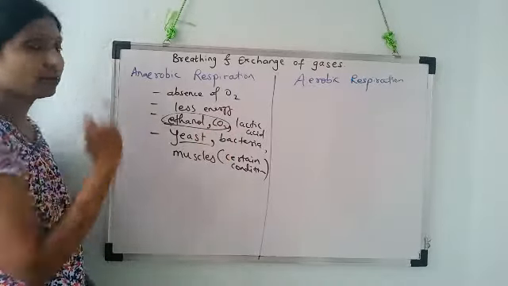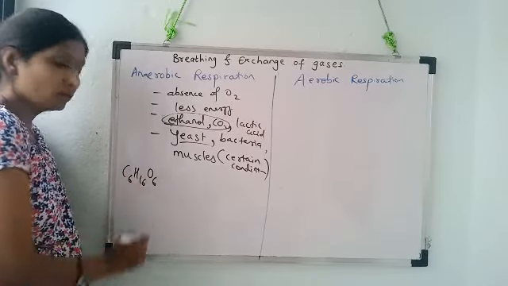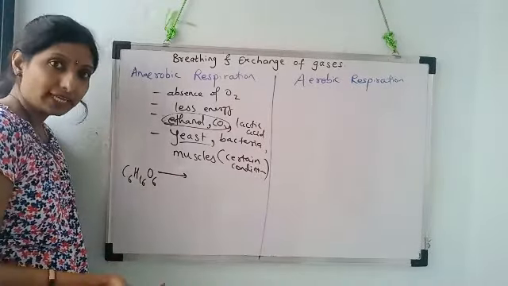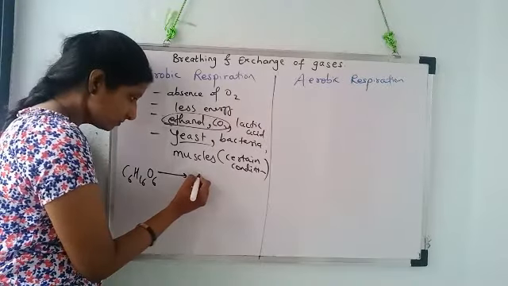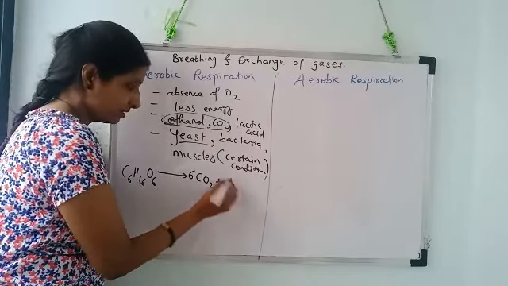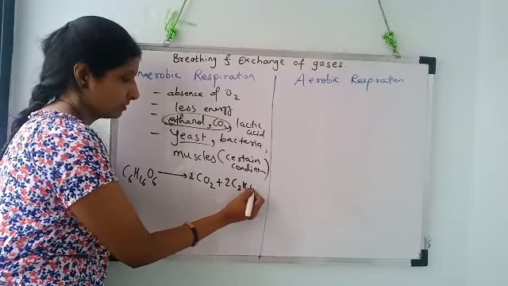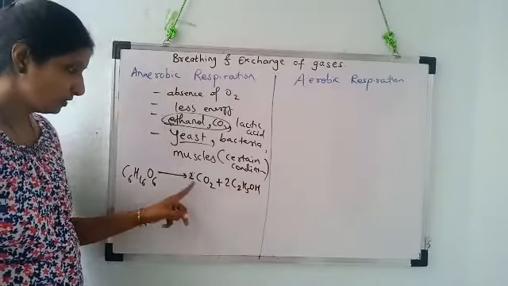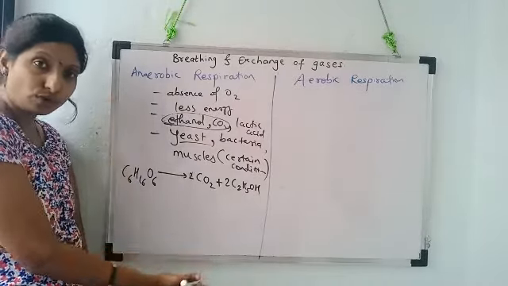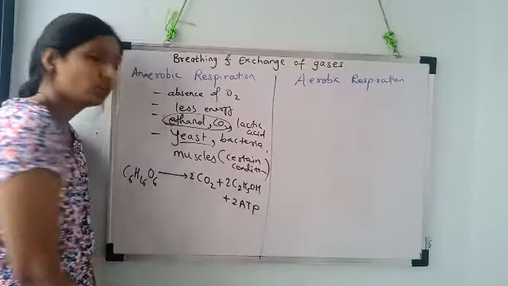So here is a simple equation with respect to the production of ethanol and CO2 in the case of yeast cells. Let me write the equation for anaerobic respiration. The organic molecule such as glucose, C6H12O6, in the absence of oxygen is catabolized, is broken down into carbon dioxide and ethanol. 2 CO2 plus 2 C2H5OH, balanced equation. So here the glucose is broken down into carbon dioxide and ethanol with release of 2 ATP molecules.